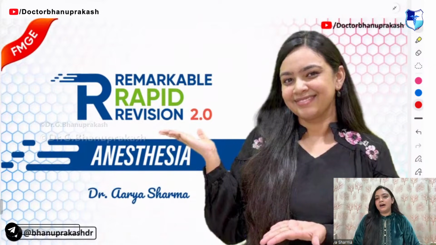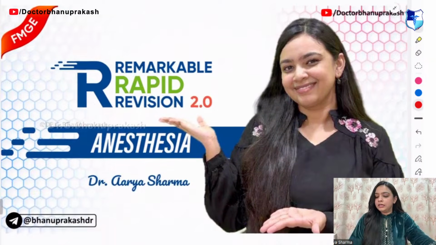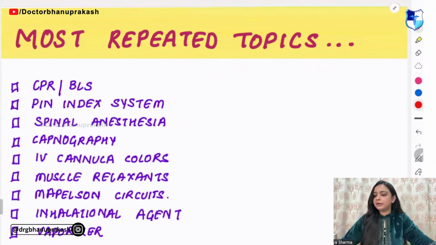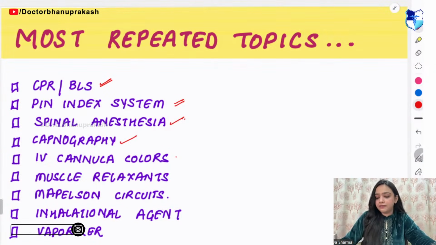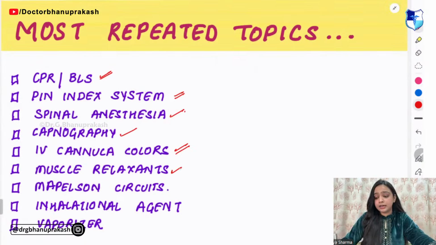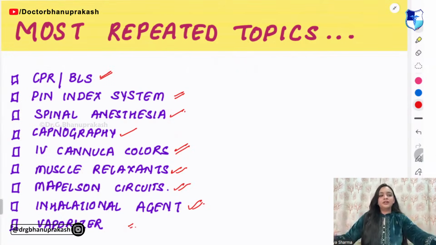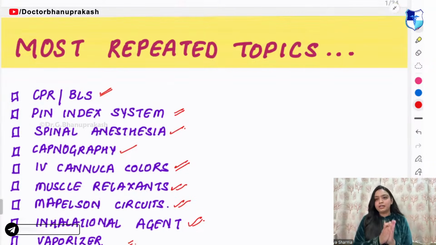Today we will be having the anesthesia session, and it will be of 1 hour only. Starting with the anesthesia session, these are the most repeated topics: CPR, pen index system, spinal anesthesia, capnography, cannula color codings, muscle relaxants, Mapleson circuit, inhalational agents, and vaporizer. These are the most repeated topics in your anesthesia.